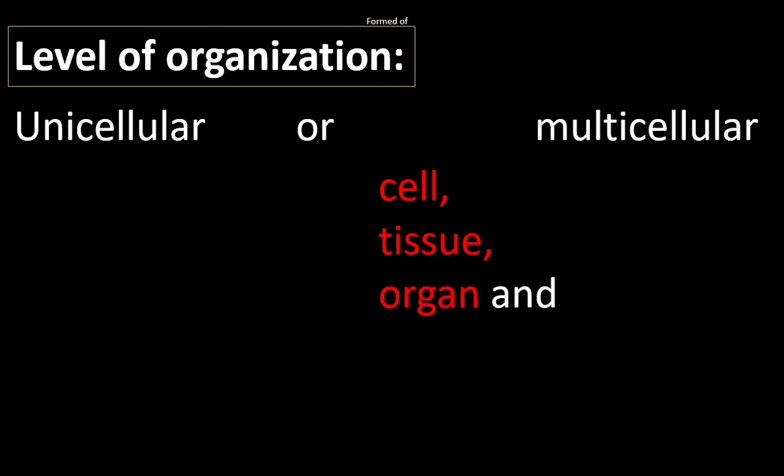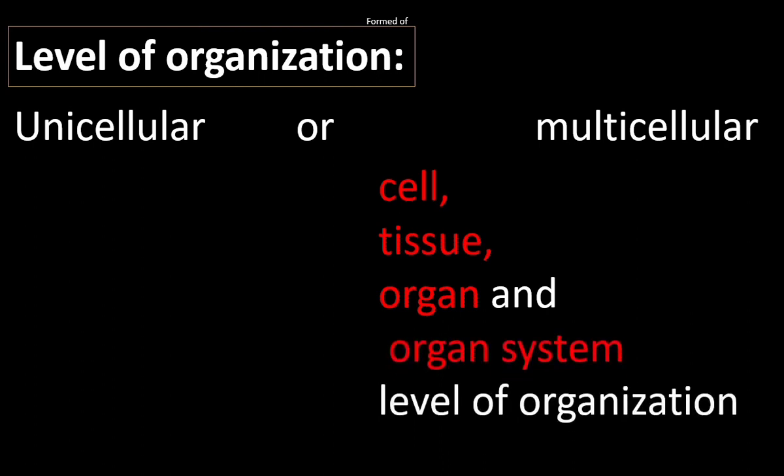In organ level organization, the tissues form organs. In organ system level organization, many organs together form an organ system. Human beings and higher animals have organ system level organization. We have many systems like digestive system, respiratory system, excretory system, etc.